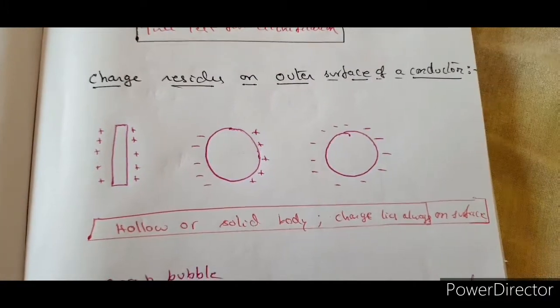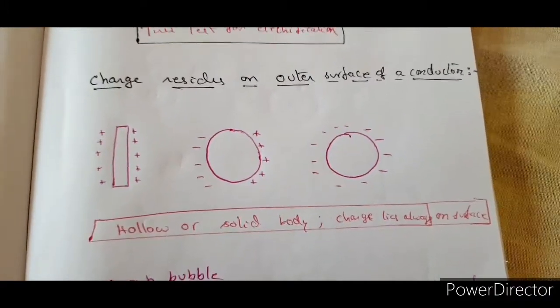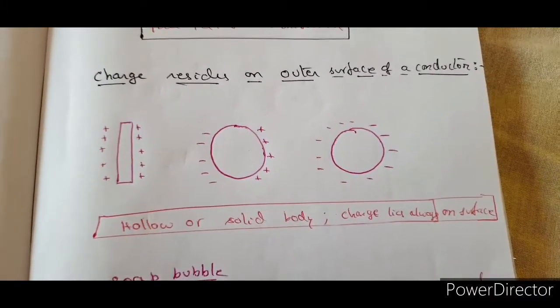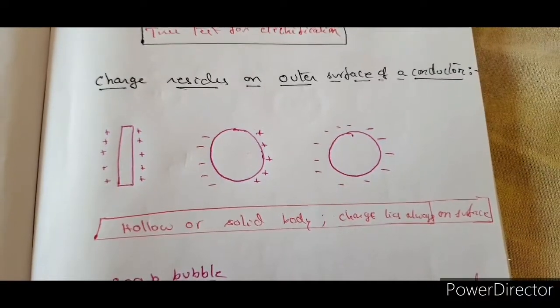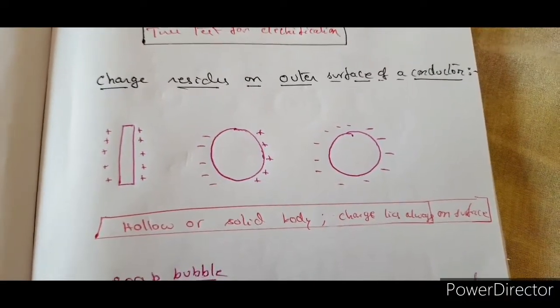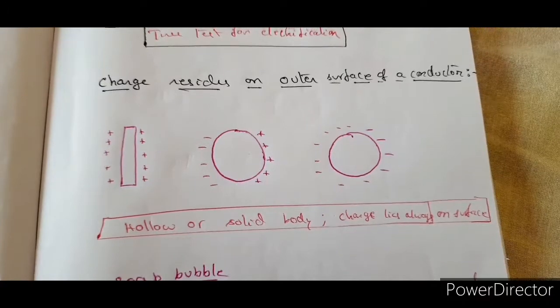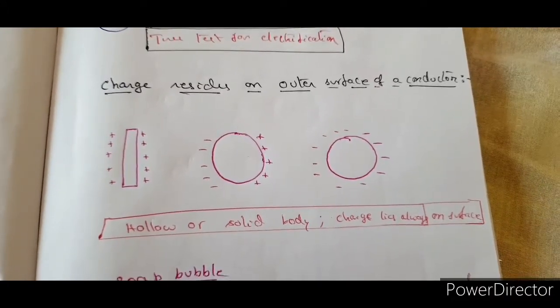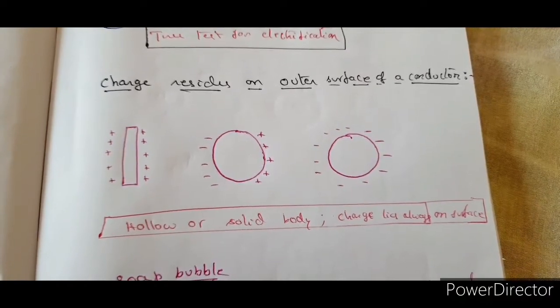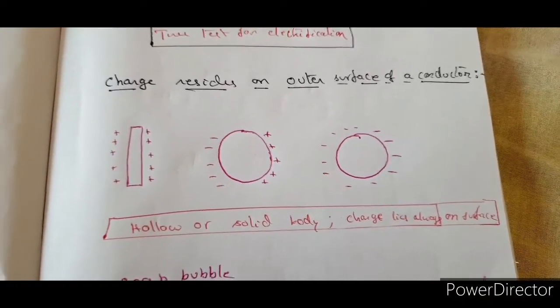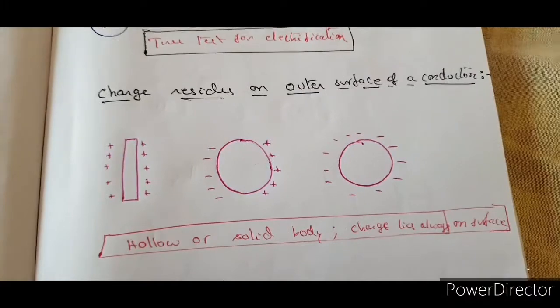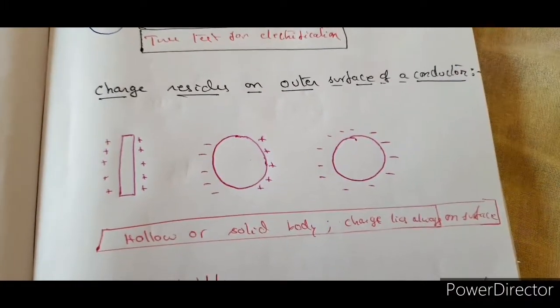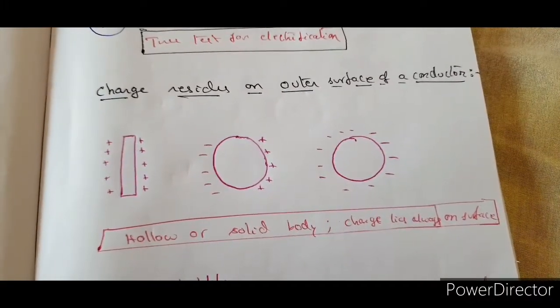You might have heard somewhere that a soap bubble expands whenever some charge is given to it, or in the process of electrification, the soap bubble expands. Why is it so? For that, this is the concept: charge always resides on the outer surface.